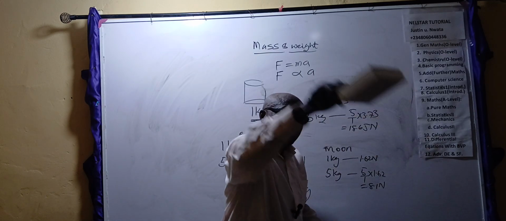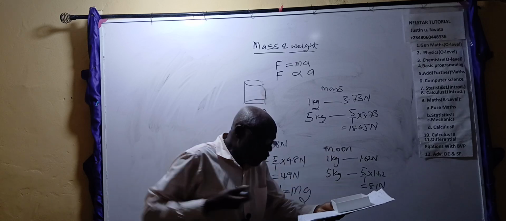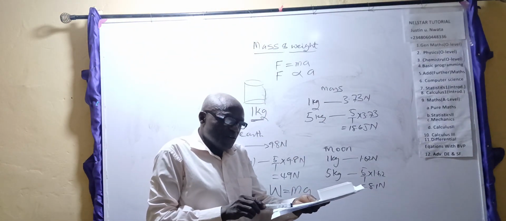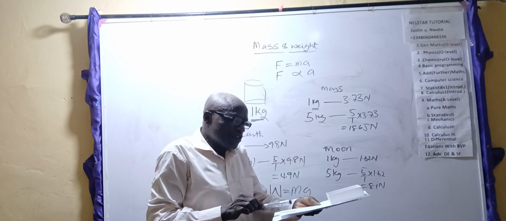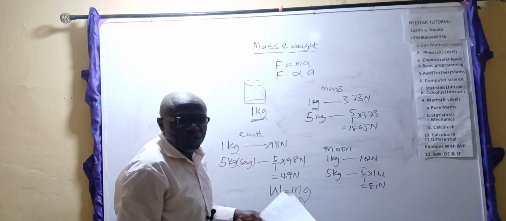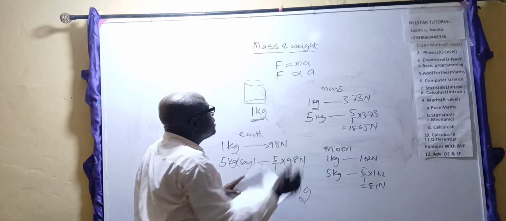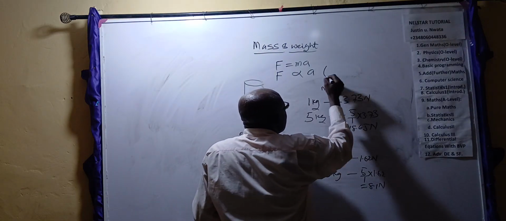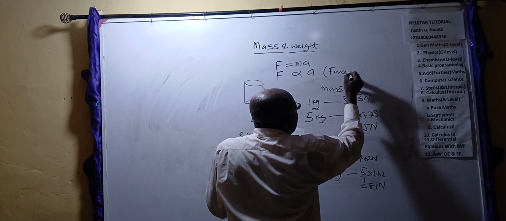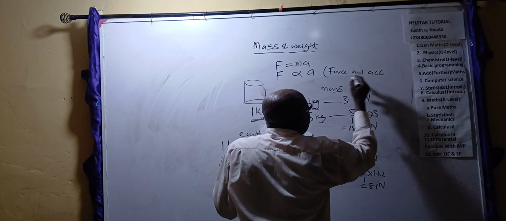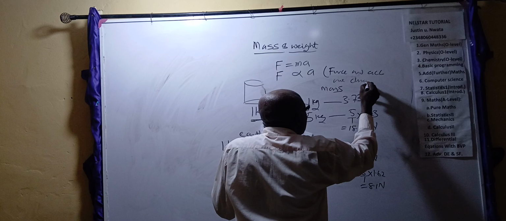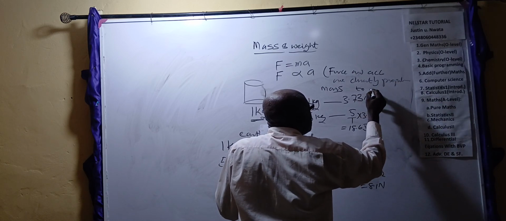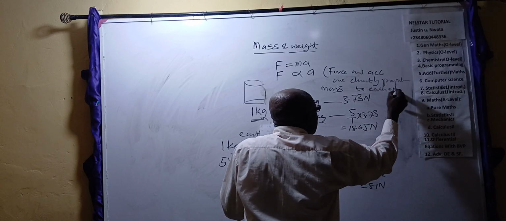If I hold my hand and look at it here, how sharply it will move is the amount of force I apply. This is force, it has moved. This is force, it has moved. All these are forces. So the more the force, the more the acceleration. So that's why we say force and acceleration are directly proportional to each other.